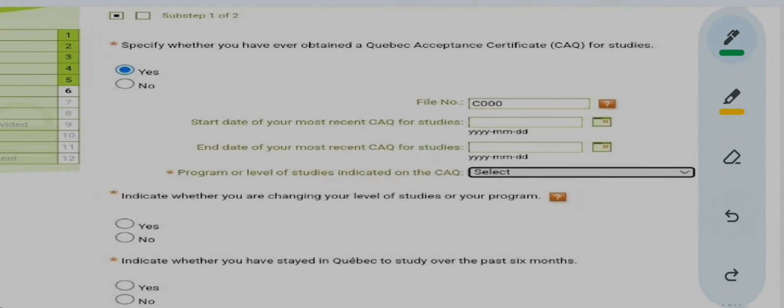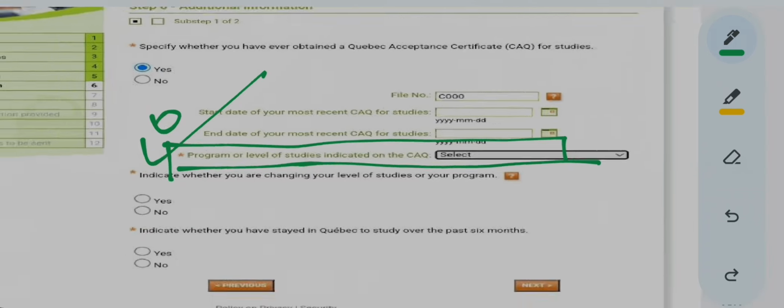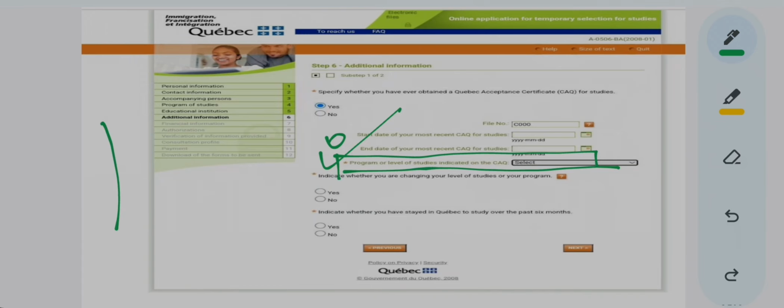Then there is one more thing, which is the program or level of studies of that previous CAQ that was given to you. This information is very, very important, and this is already written in your previous CAQ, for which level of studies that CAQ was given to you. Let's see how it will look.